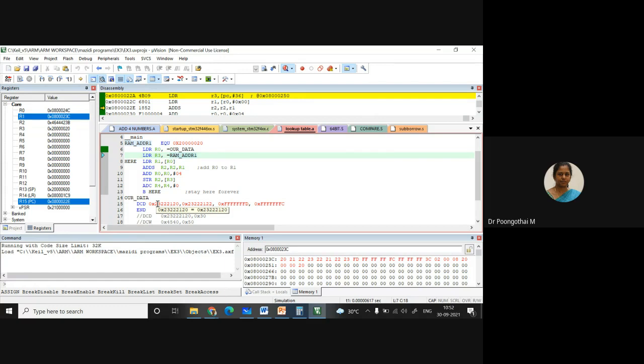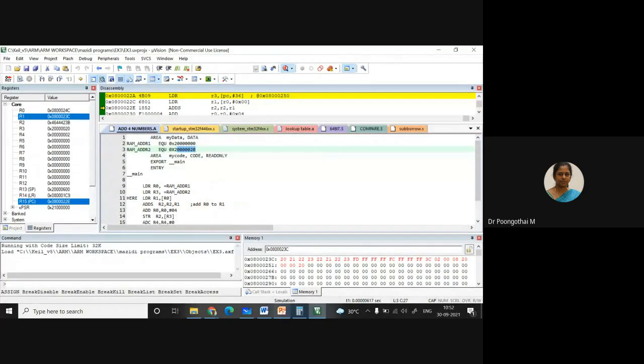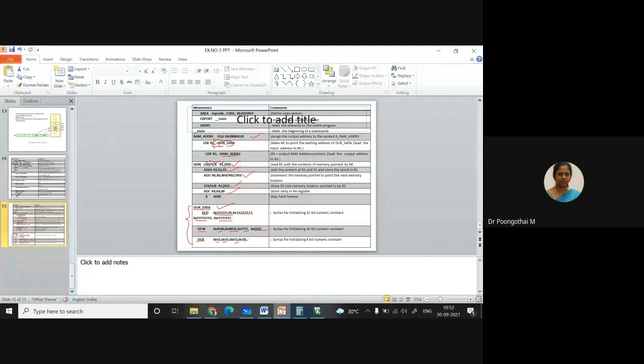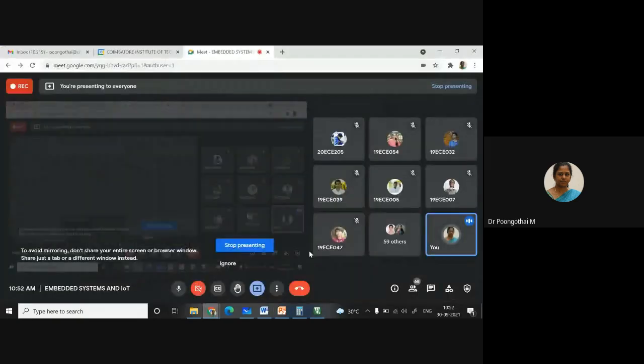So you can use any method, that is the memory window method or the lookup table method. Whichever method is convenient to you in your CAT or in your lab programs, you can use either the lookup table method or the memory window method. Any doubts?